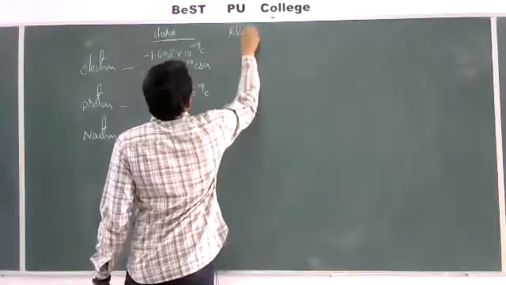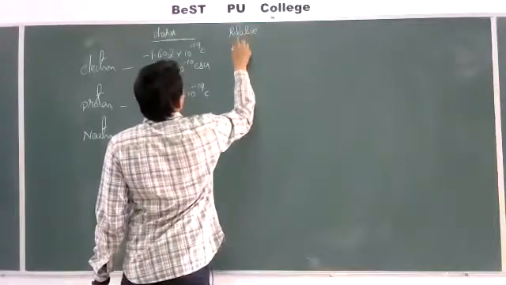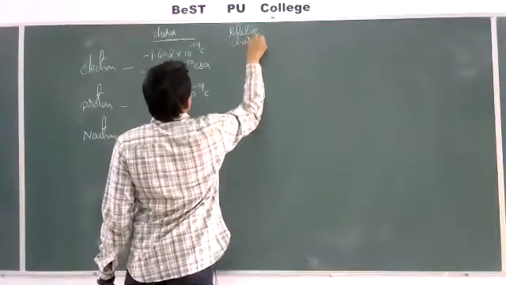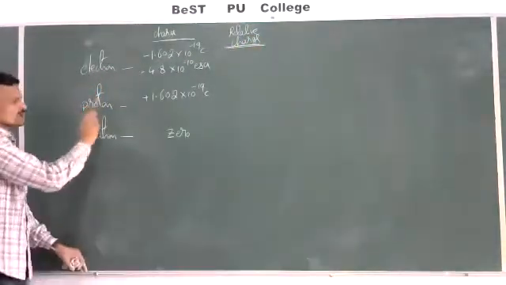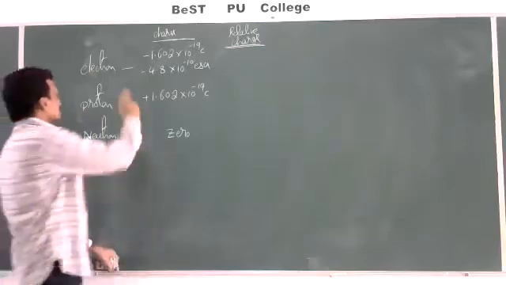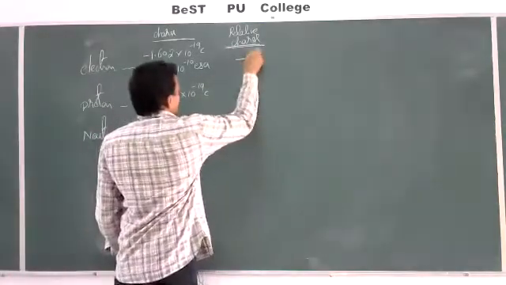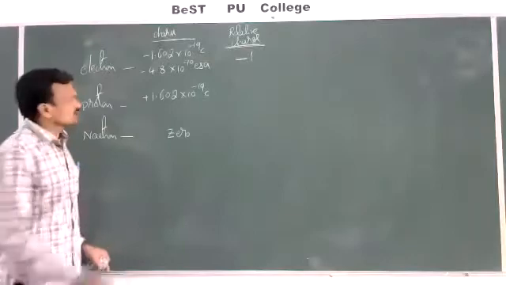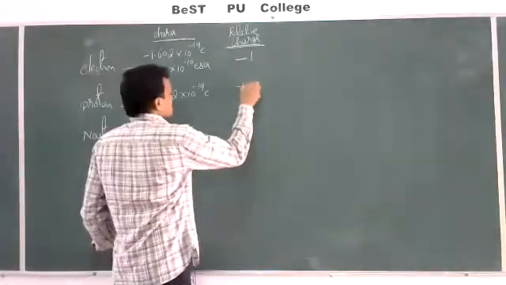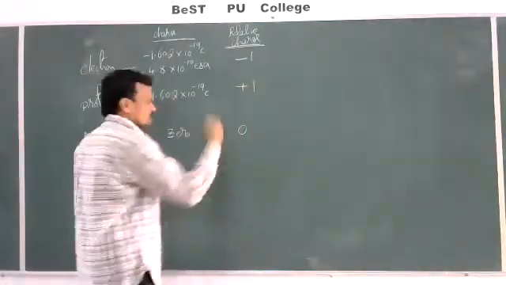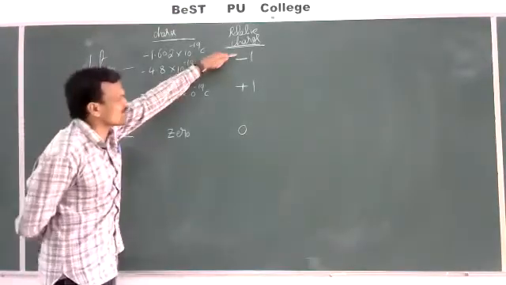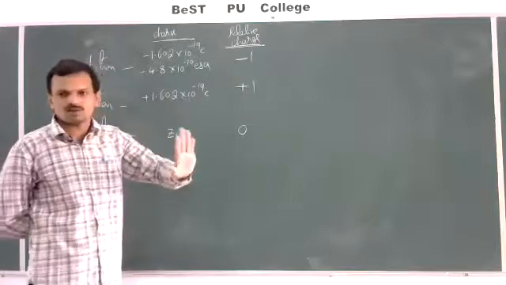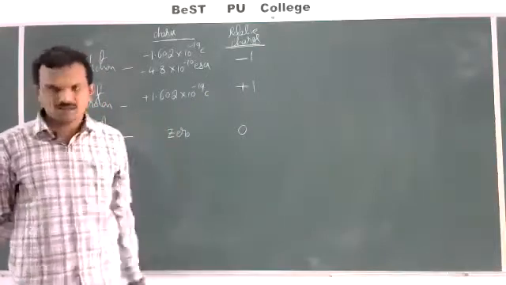What about relative charge? What are the relative charges of electron, proton and neutron? The relative charge of the electron is taken as minus 1, the relative charge of the proton is plus 1, and the neutron is 0. Minus 1 and plus 1 are not absolute charges, they are relative charges.